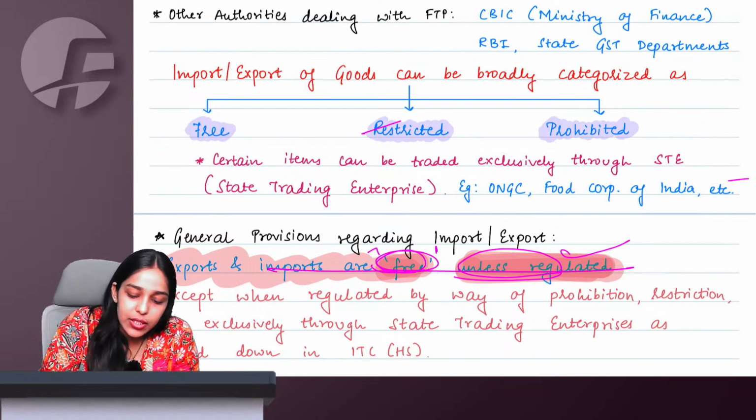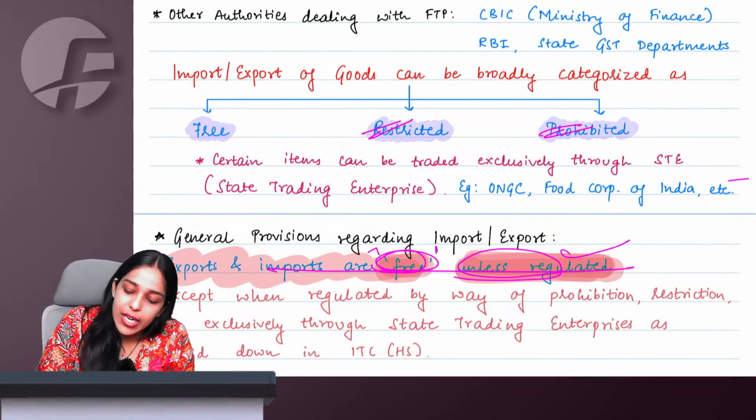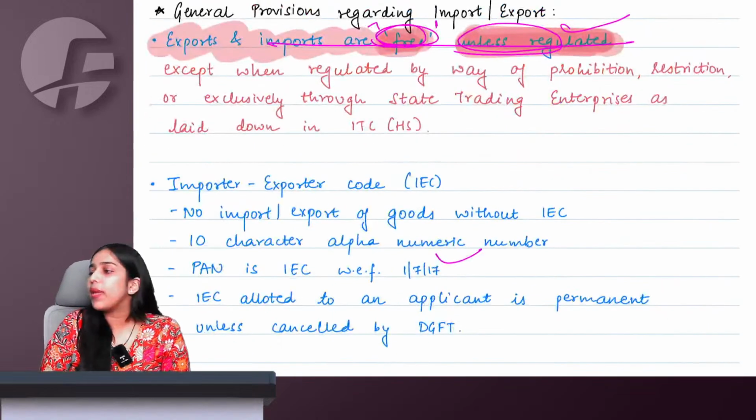Under regulated, either they could be restricted, prohibited, or they could be exclusively reserved for state trading enterprises. Bolo, makes sense to everyone?